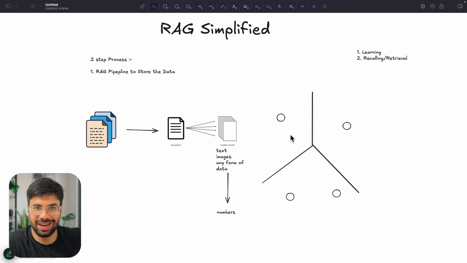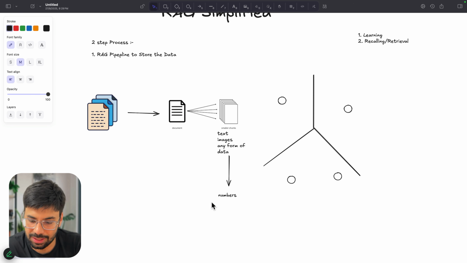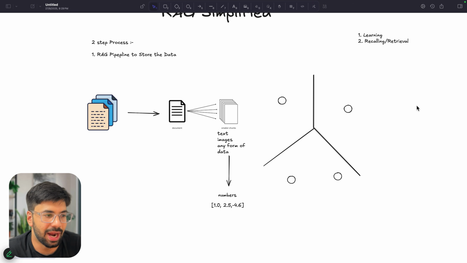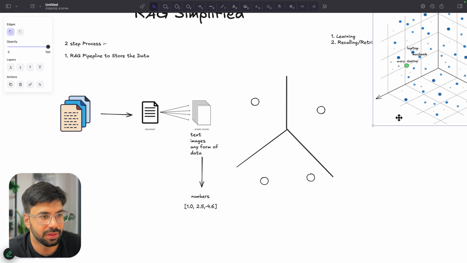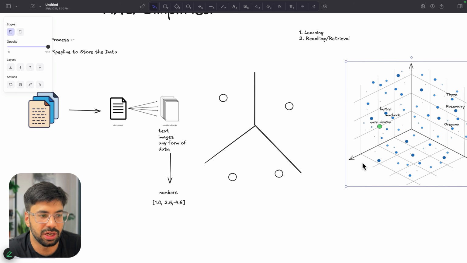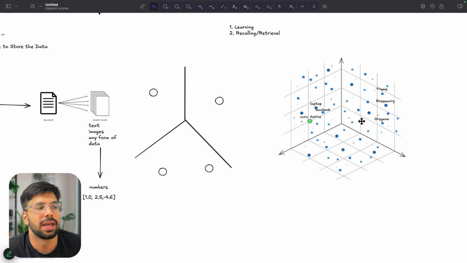So, vectorization. I hope all of you remember how some image or something we are able to change into a vector like this. It can be, let's say, 1.0, it can be 2.5, it can be minus 5.6, something like this. And again, it can be an n-dimensional vector, totally dependent on how we are vectorizing them, based on some logic. A better understanding of this can be had from this kind of image, so pay attention here.